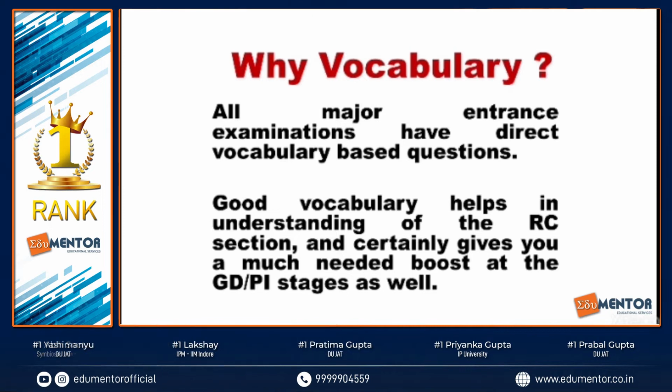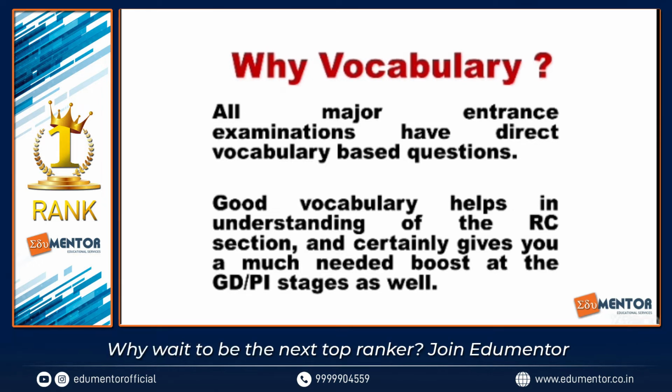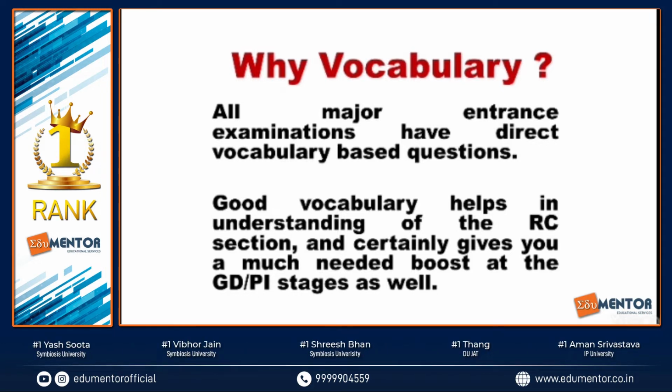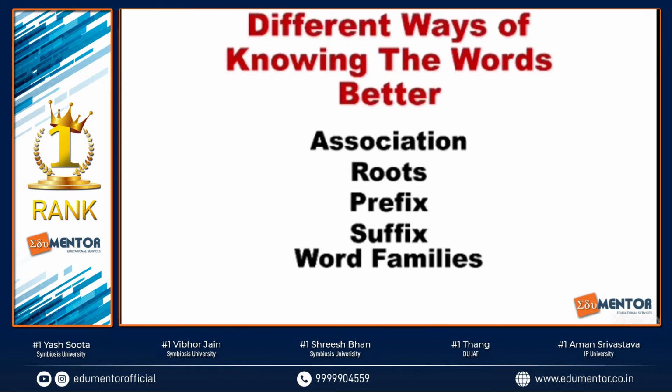So these are the different ways of understanding and knowing the words better, or for that matter, improving one's vocabulary. They are the association technique, the root technique, prefixes, suffixes, and word families.